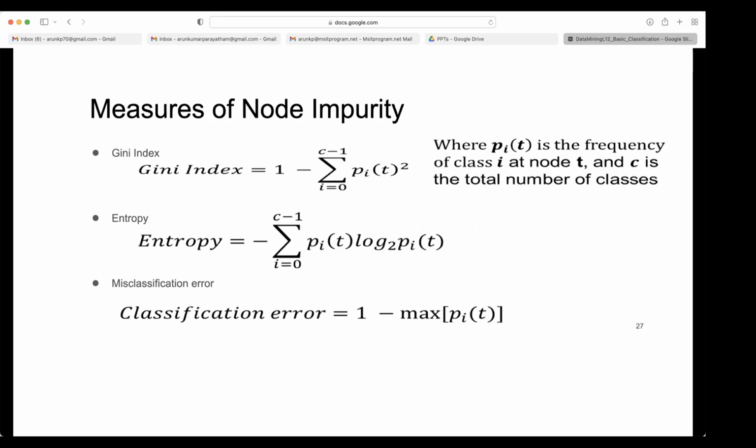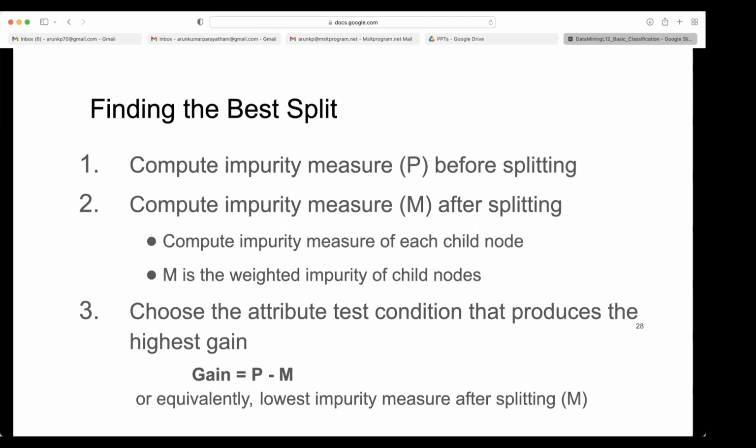Then you use only one measure, right? Don't use one measure for one node and other measures for other nodes. If you fix one measure for the decision tree, say the Gini index, always take the Gini index only. If you fix entropy, take entropy. If you fix classification error, use classification error all the time whenever you extend that tree.